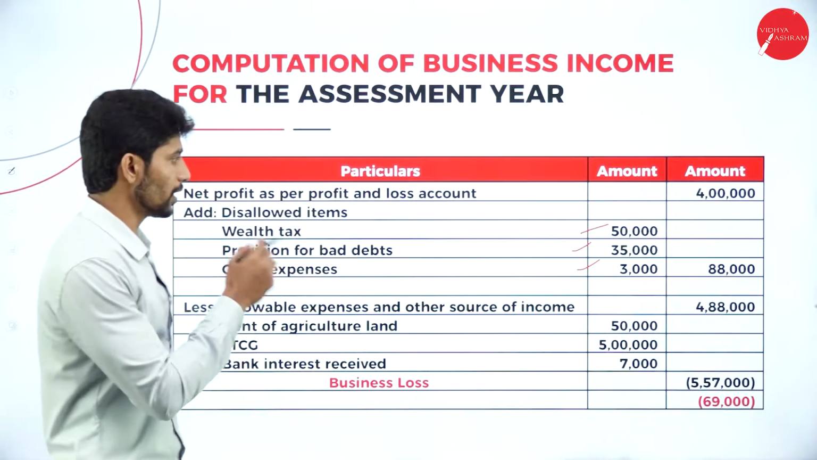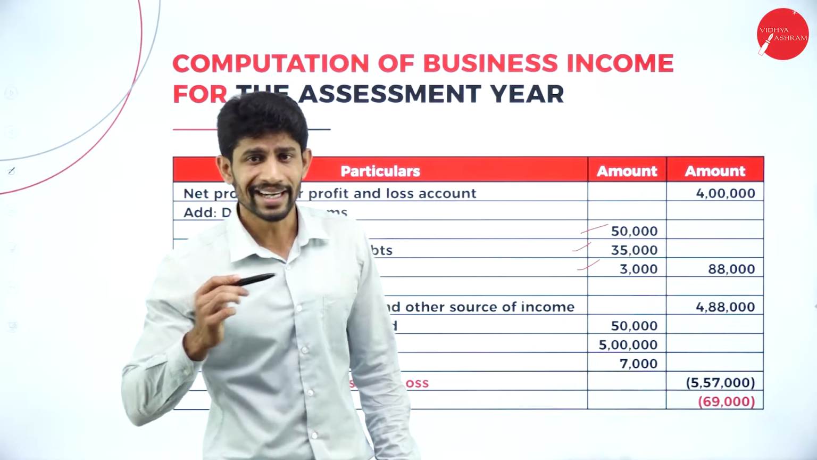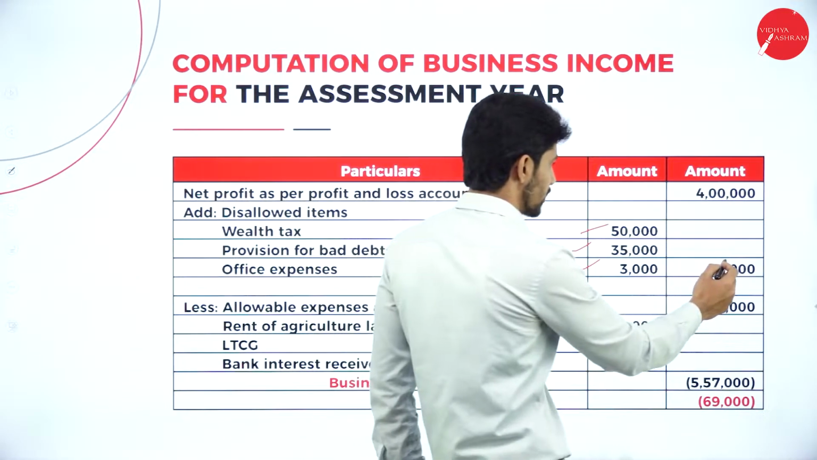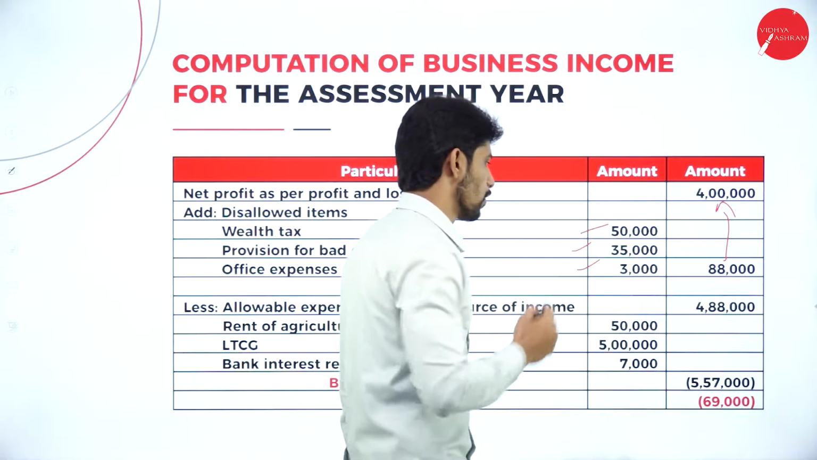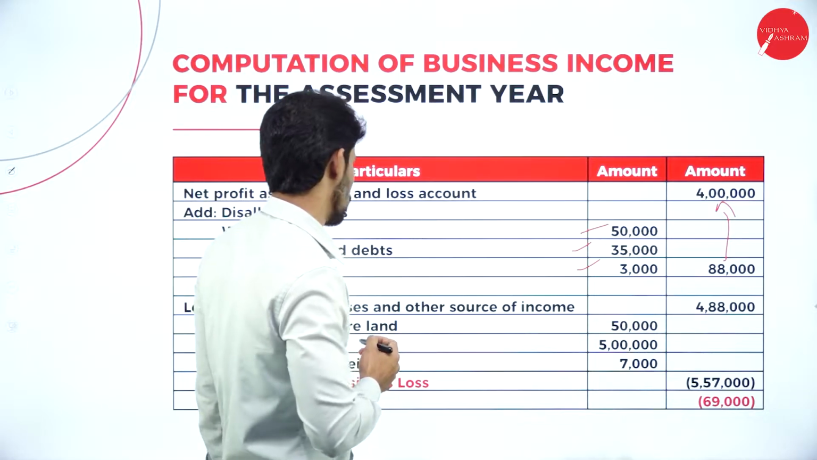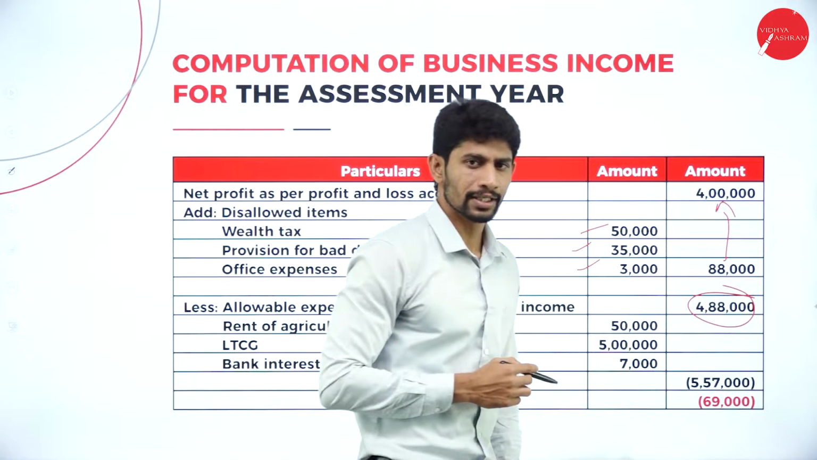So now what is the total? 50 plus 35 plus 3. Totally you will get 88,000. So add this 88,000 with 4 lakh. How much will you get? You will get 4 lakh 88,000.